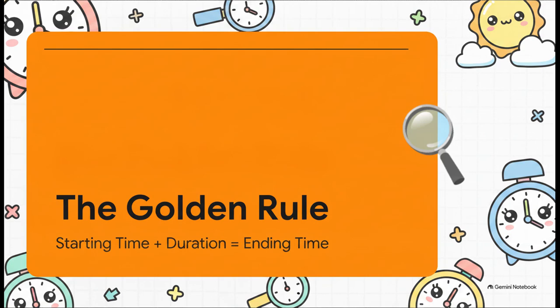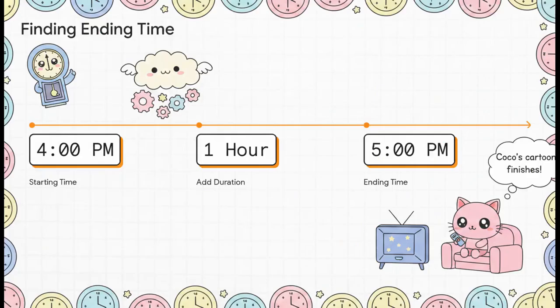Well, to solve this mystery, we're going to need a very special tool. It's basically the golden rule of time. Here it is. If you take the starting time and you just add the duration, again, that's just how long something lasts, you get the ending time. It's literally that simple. Start plus how long equals the end. It's this perfect little formula that works every single time without fail. Definitely memorize this rule, Time Detectives, because it is the master key to unlocking every single puzzle we're going to face today.